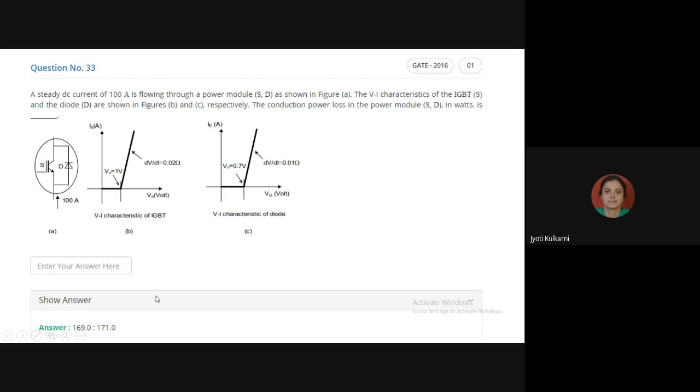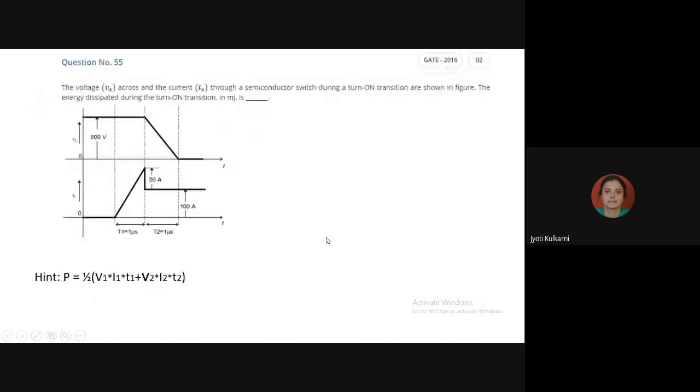Then the next is C, this particular numerical. Now, which characteristic is this? If you look very clearly, you will understand the voltage Vs across and the current Is flowing through a semiconductor switch during a turn-on transient. So till this dotted line, the second dotted line, and just see the first dotted line.